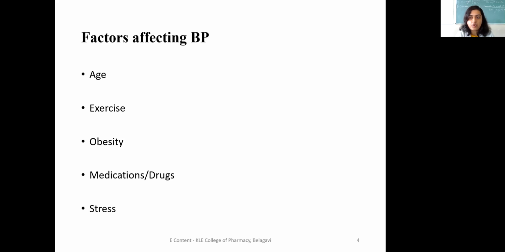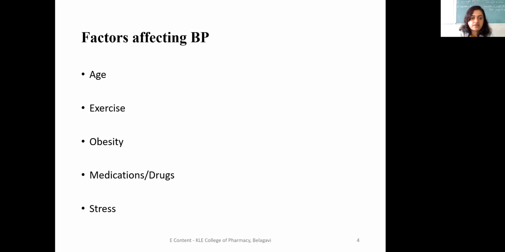Nowadays, what is happening is obesity. Due to a sedentary lifestyle and so on, there will be improper intake of food. If there is improper consumption of food, then there will be disturbances in the normal physiology. Due to improper digestion and some other problems, there will be obesity. Why does this happen? Due to eating junk foods and many unwanted foods. So we have to take healthy foods, and to stay healthy we need to do yoga, exercise, and so on. If that is altered, then again it will lead to BP changes, either hypertension or hypotension. So this is also one of the factors.